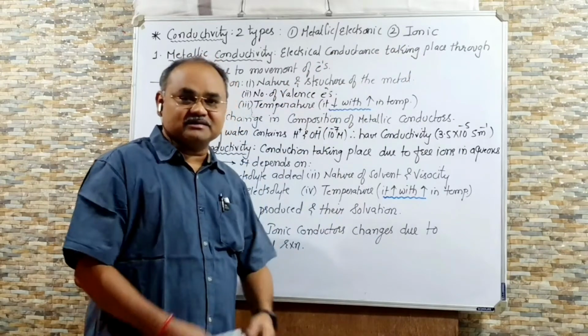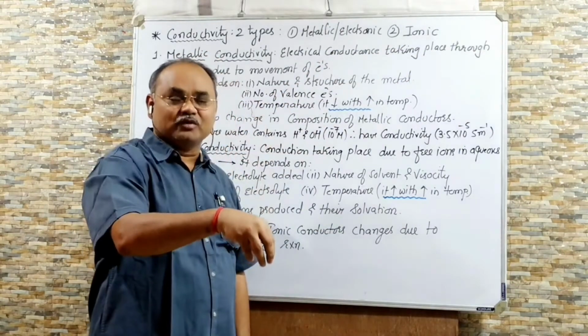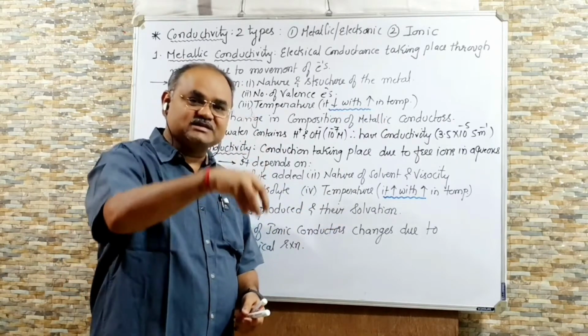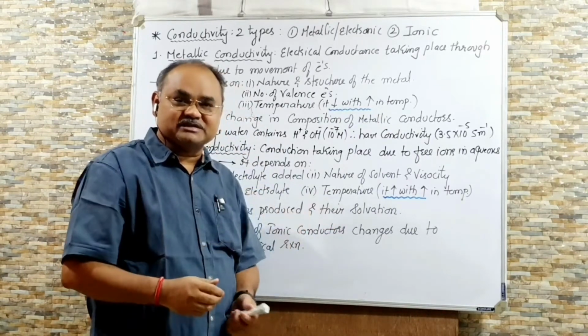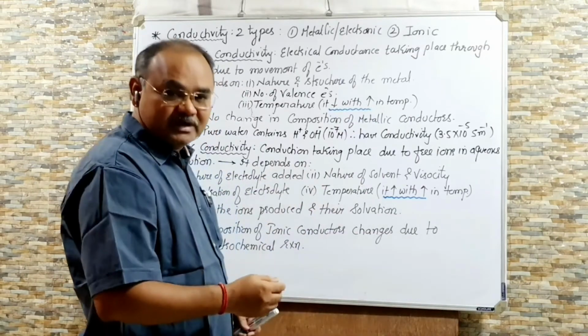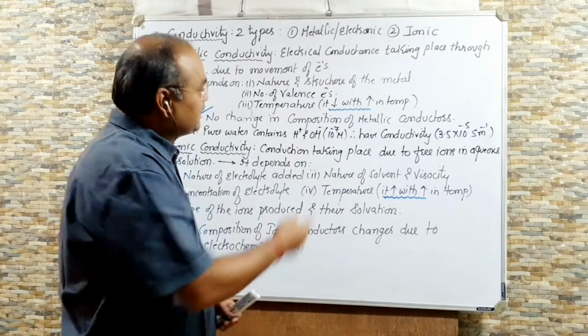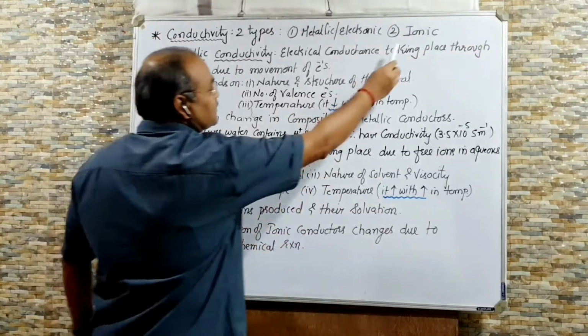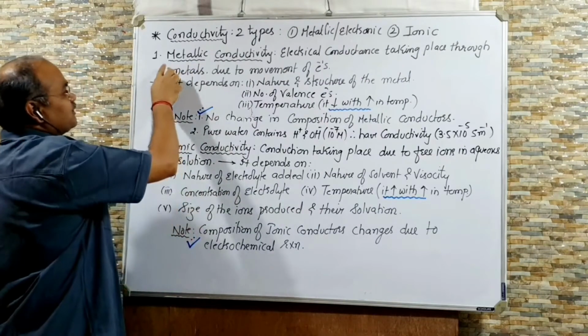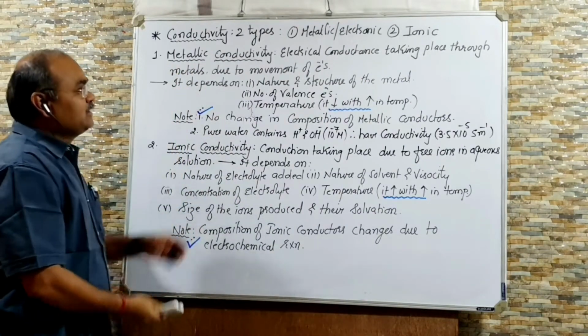And the second is ionic. When an electrolyte is dissolved in water, it dissociates into ions. For example, when NaCl is dissolved in water, it dissociates into Na plus and Cl minus. These ions are capable of moving in the solution, and that's why they conduct electricity. That's why it is called ionic conductivity. Now we'll discuss both of them in detail. The first is metallic conductivity.